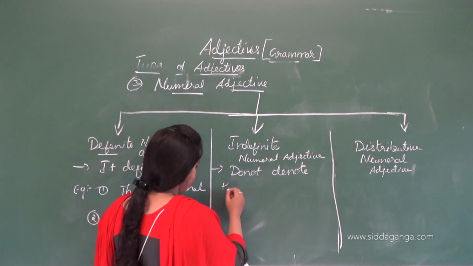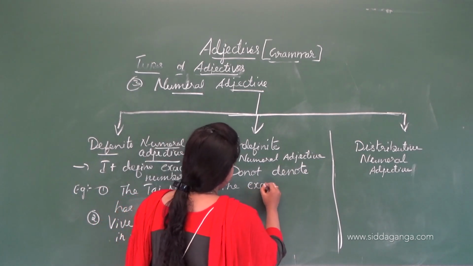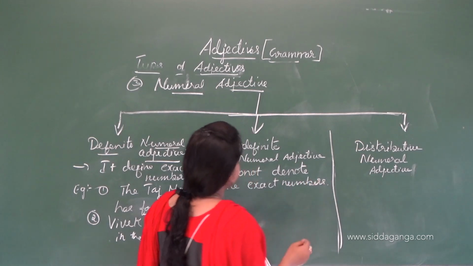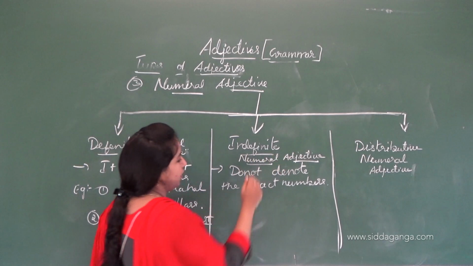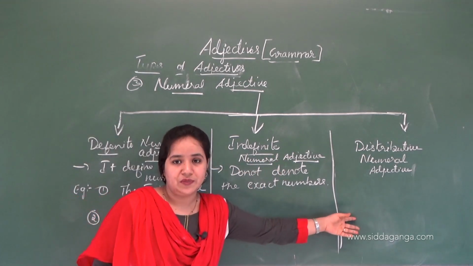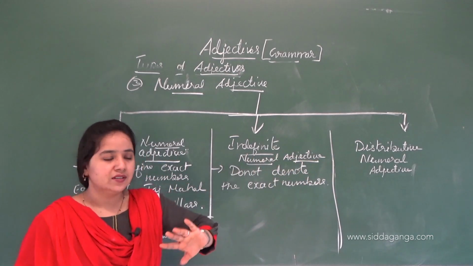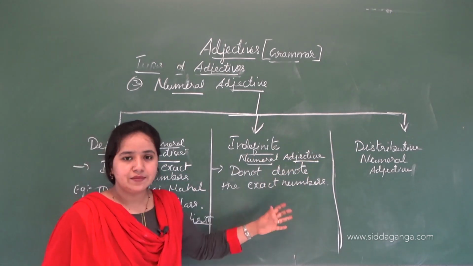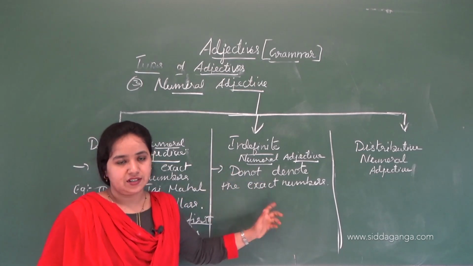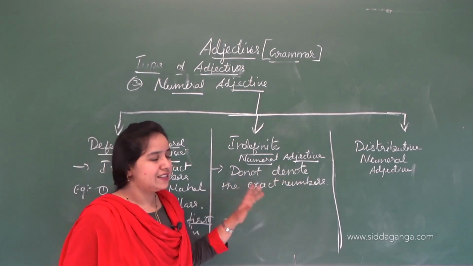Sorry for the confusion I created for you guys. Whatever I said earlier is related to distributive, so don't get confused here, sorry for that. The definition here is: do not denote the exact number.